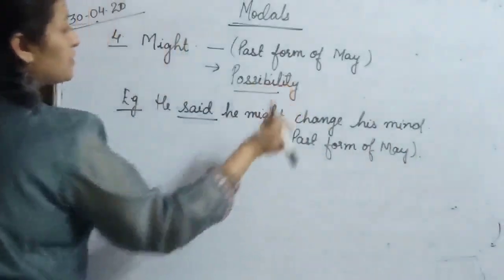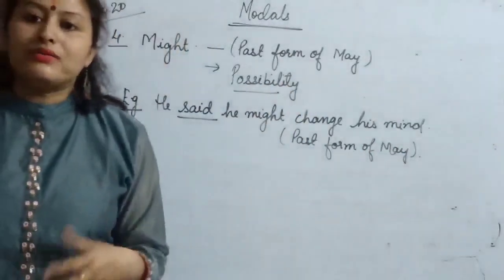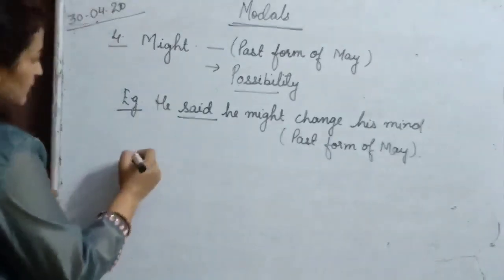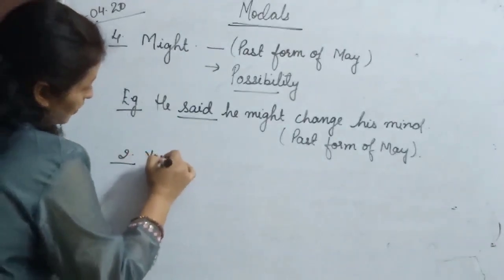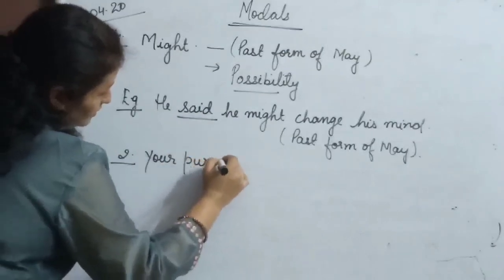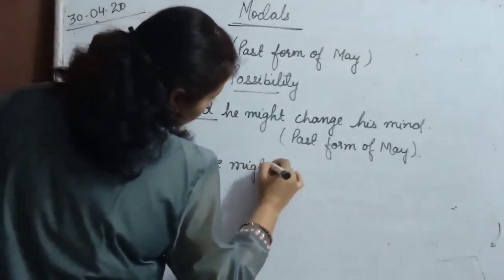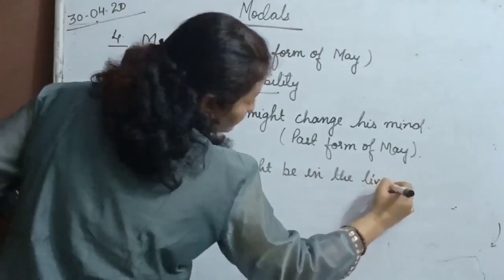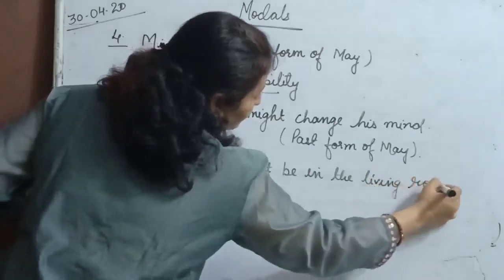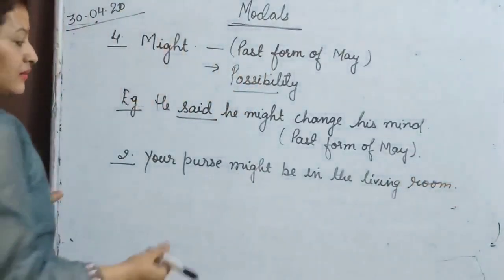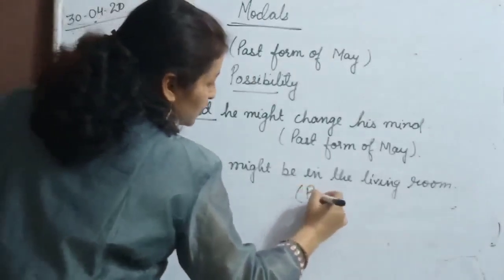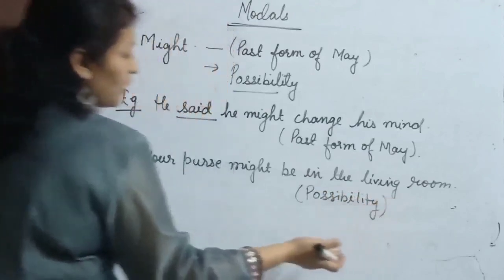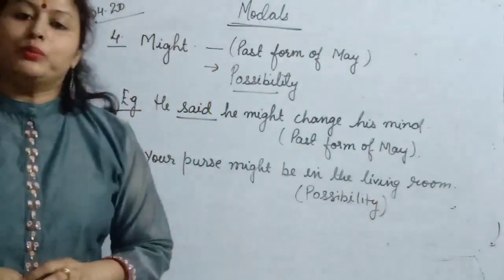Now the second usage is the possibility. So how can we use it? For example, your purse might be in the living room. Let's take the example. Your purse might be in the living room. So what is it showing here? That your purse might be in the living room is showing possibility, that there is a kind of a possibility that you have kept your purse in the living room.